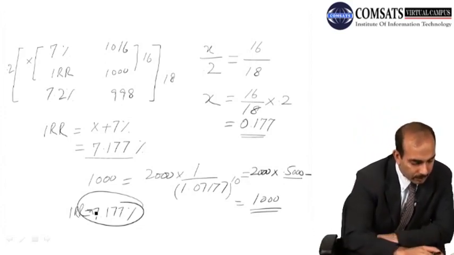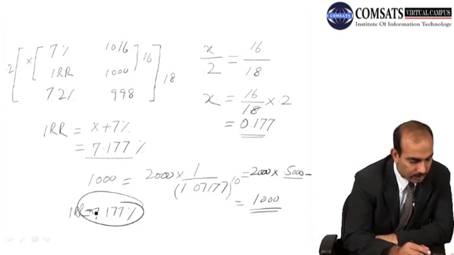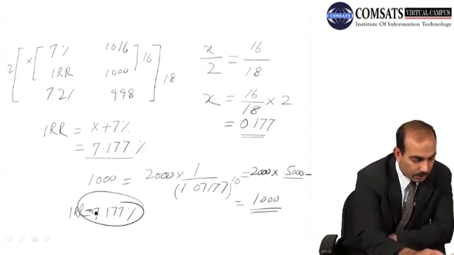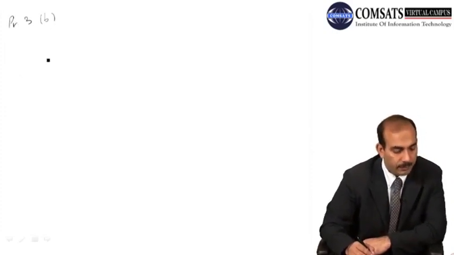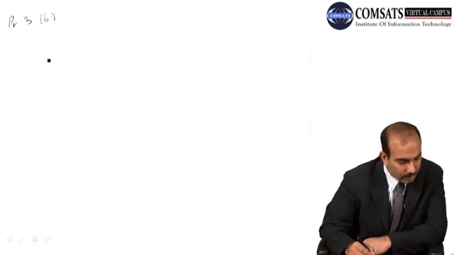And let's come to the second part of problem 3, that is part B here, and it says an investment of 1000 will return 500 at the end of each of the next 3 years. What is an internal rate of return?